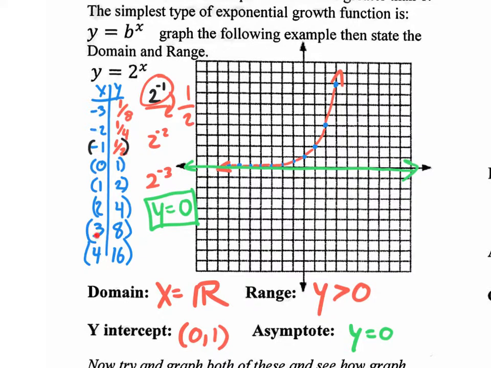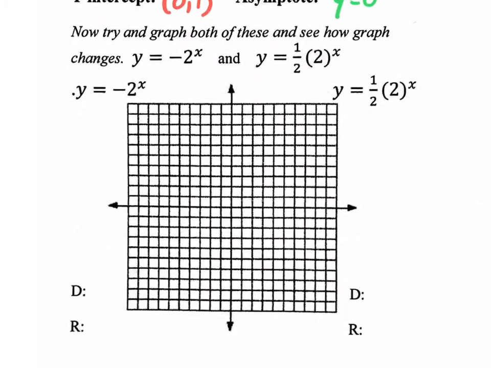So only when they're in order, the 1 times 2 will give you 2, times 2 will give you 4, times 2, times 2. And if you go backwards, it'll be dividing by 2. So it'll be easy to come up with all these coordinates if you understand that the base is how your function grows. And that only works when these inputs are in numeric order. Let's move on and try a couple of different ones.